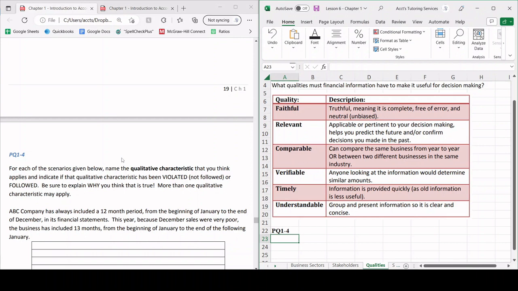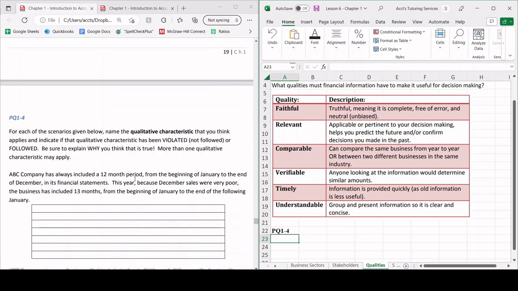Be sure to explain why you think that is true. More than one qualitative characteristic may apply. So, ABC Company has always included a 12-month period from the beginning of January to the end of December in its financial statements. This year, because December sales were very poor, the business has included 13 months from the beginning of January to the end of the following January.